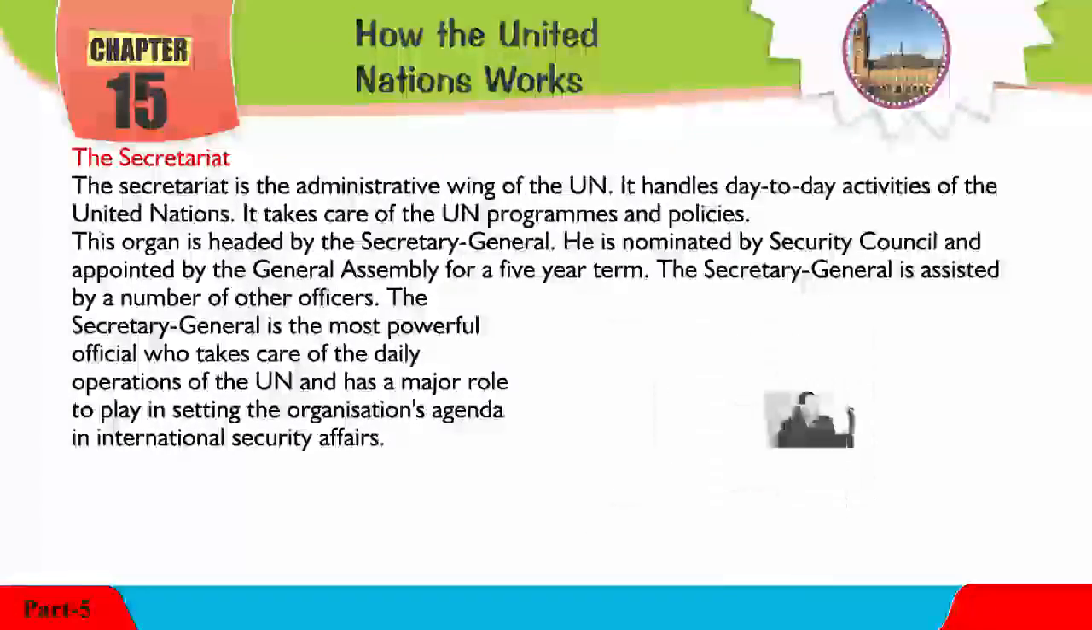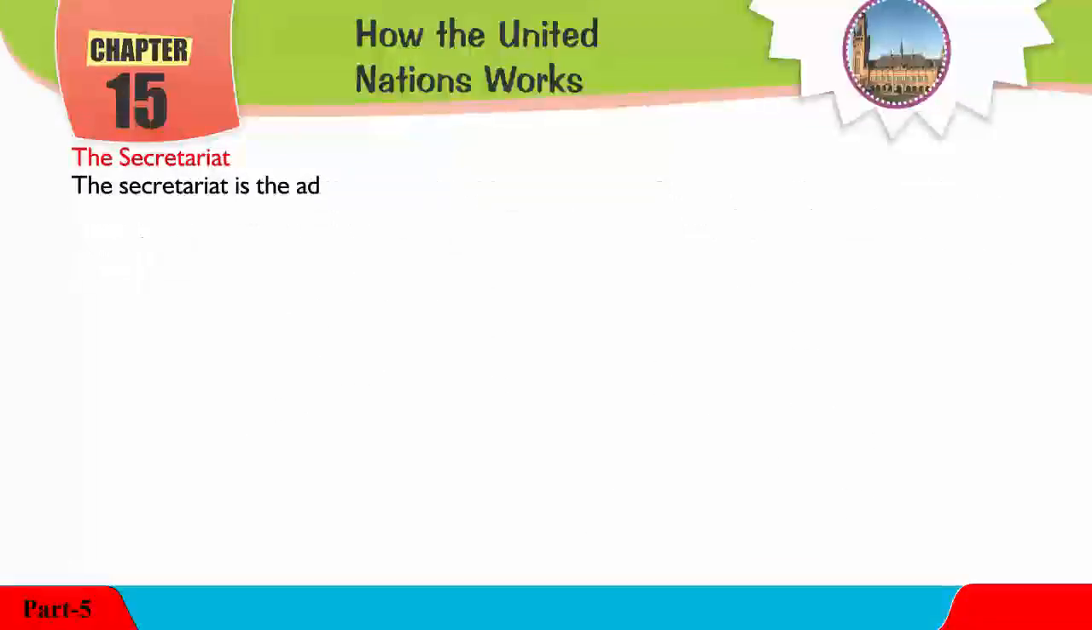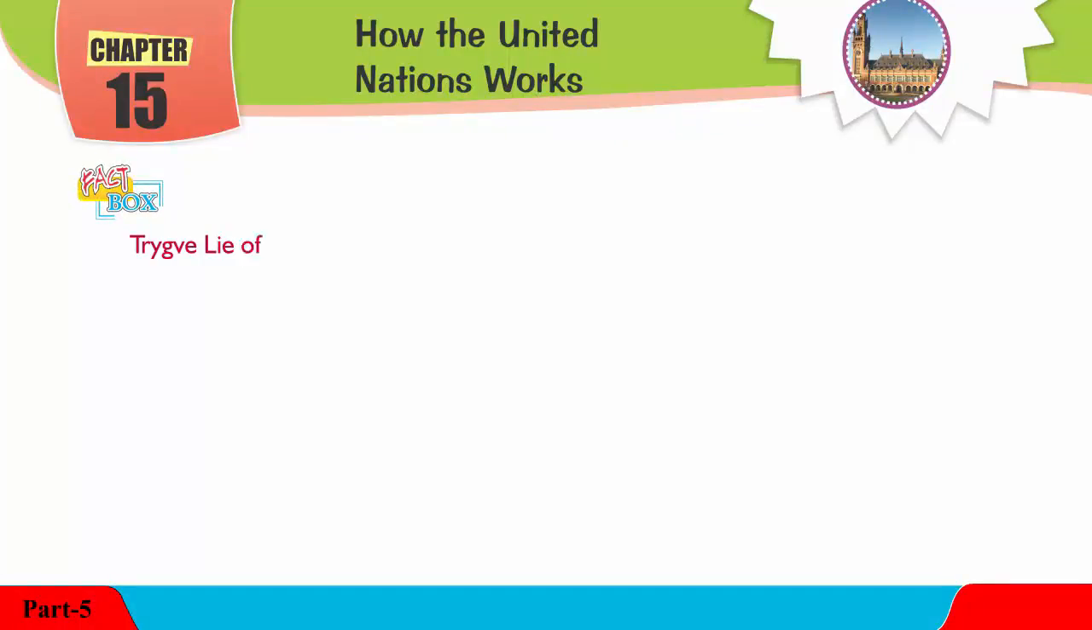Fact box. Trygve Lie of Norway was the first Secretary General of the United Nations.